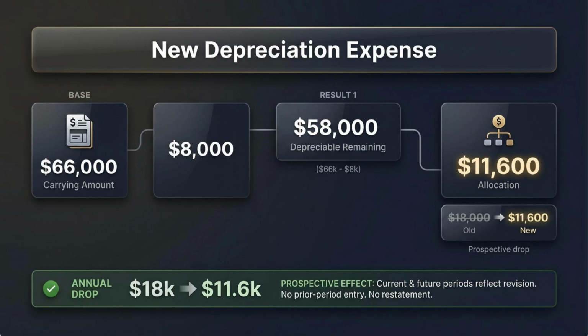The annual depreciation drops from 18,000 to 11,600 because the machine is now expected to provide benefits for a longer remaining period. Again, no prior period adjustment, no retained earnings restatement, and no backward correction. Current and future periods absorb the revised estimate.